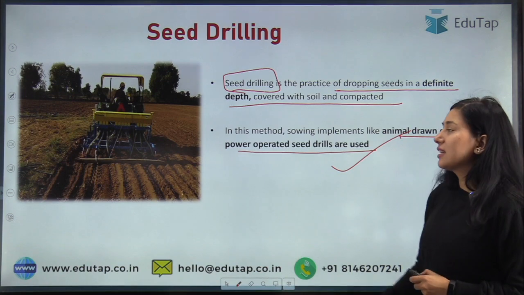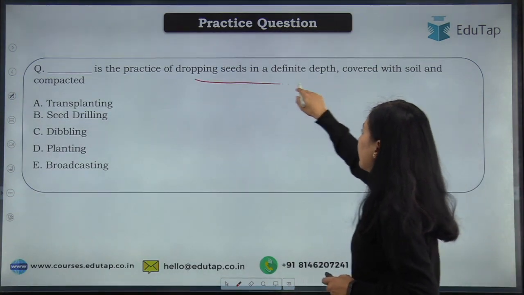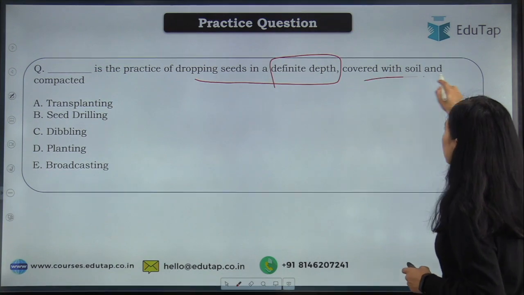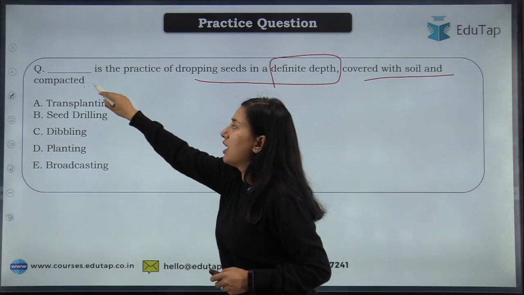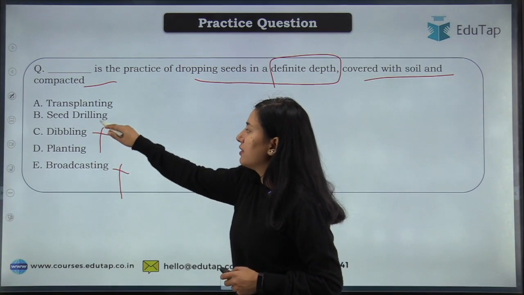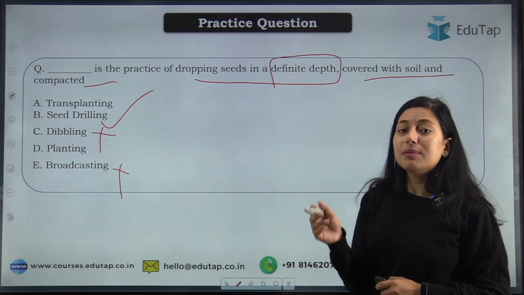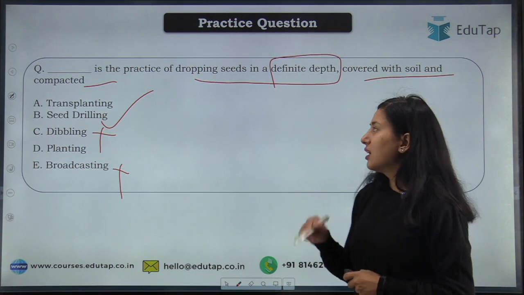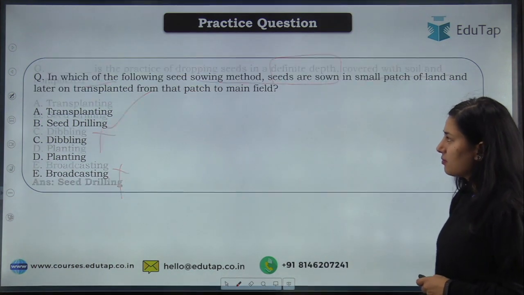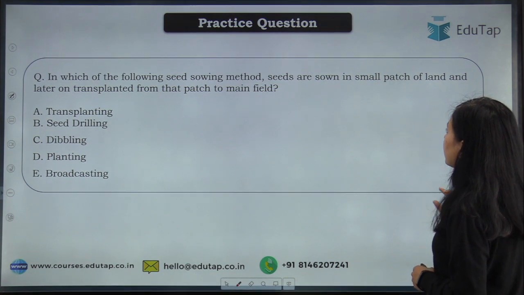Okay, and this thing has been asked to you, that is the practice of dropping seed in definite depth, covering with soil and compacted. So the answer for this question will not be broadcasting, it will not be dibbling, it will be seed drilling. Okay, dibbling में हम dibbler से करते हैं, seed drilling में हम seed drill से करते हैं. Okay, moving on to the next, in which of the following seed sowing method seeds are sown in small